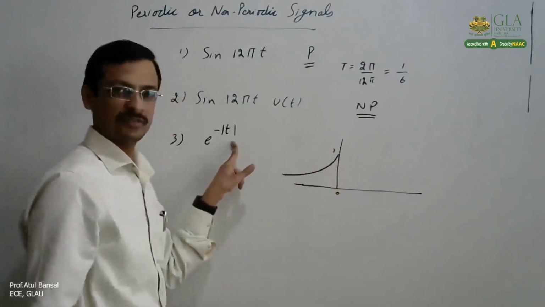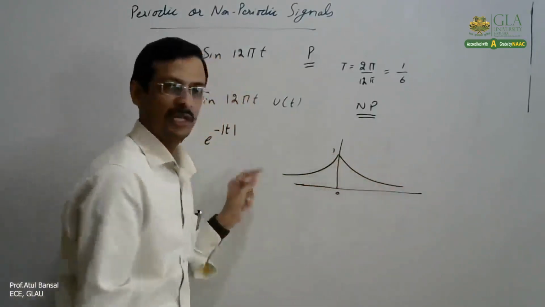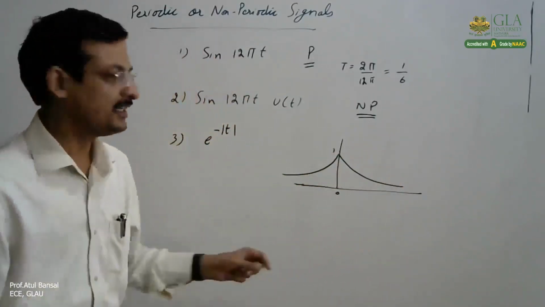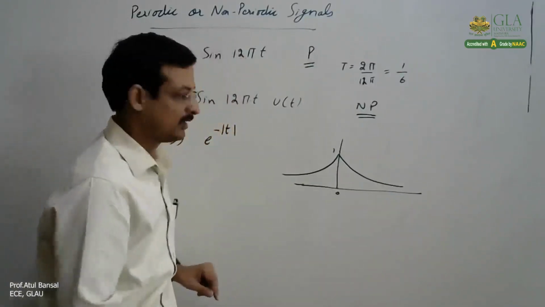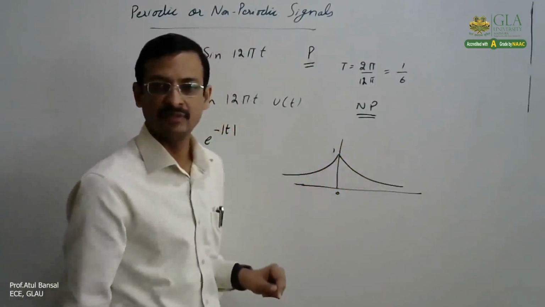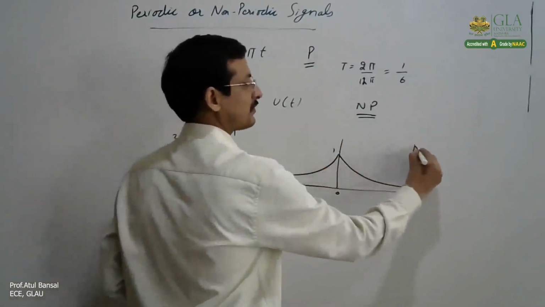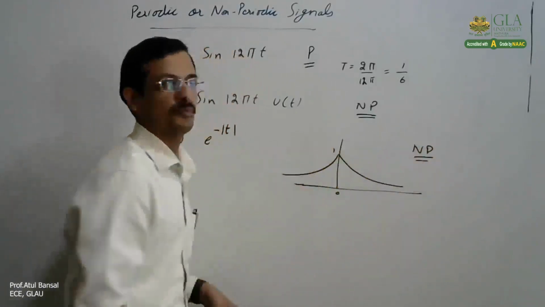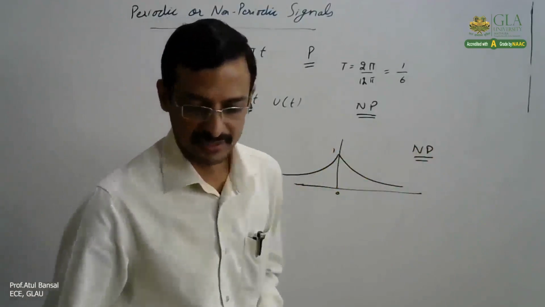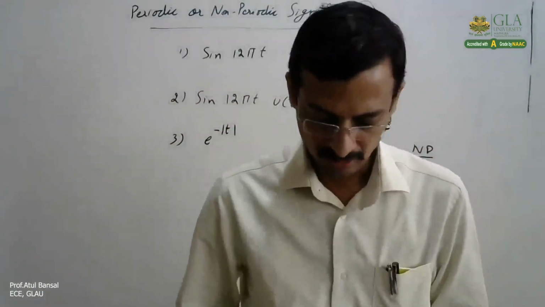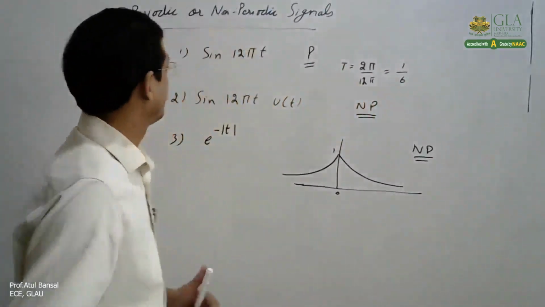For t greater than 0, this becomes e raised to power minus t, a decreasing exponential. From the graph we can easily see that this signal extends from minus infinity to infinity, but it is not repeating itself. So from those properties, we can simply say that this signal is not periodic. That is how we can easily check whether signals are periodic or non-periodic. Clear? Okay.